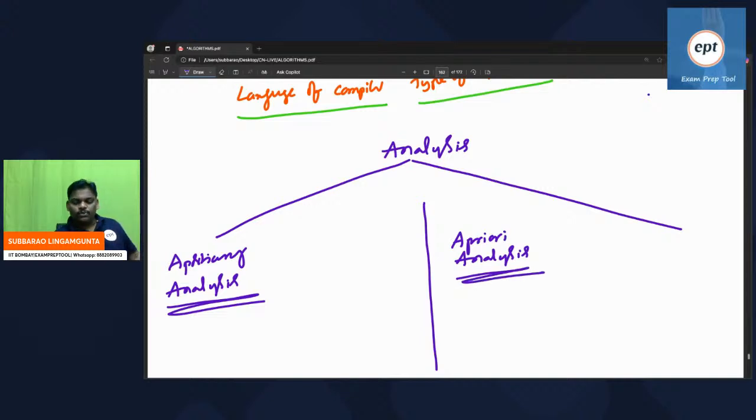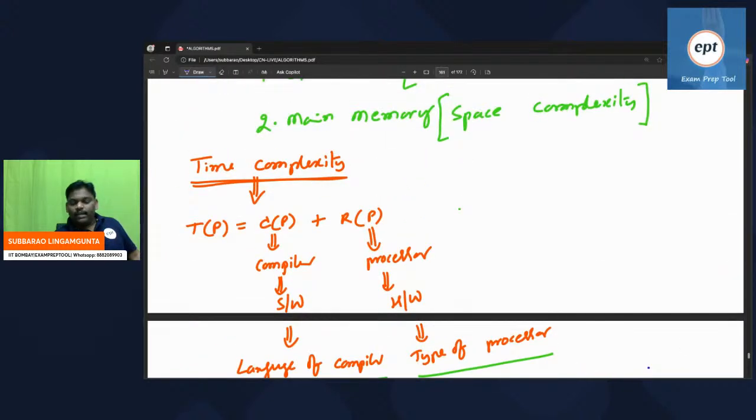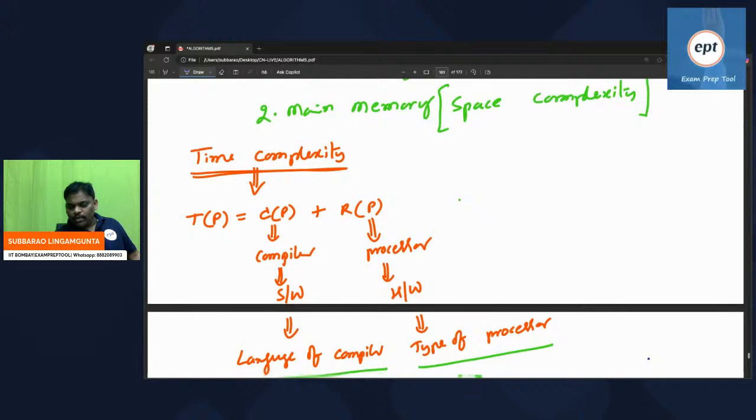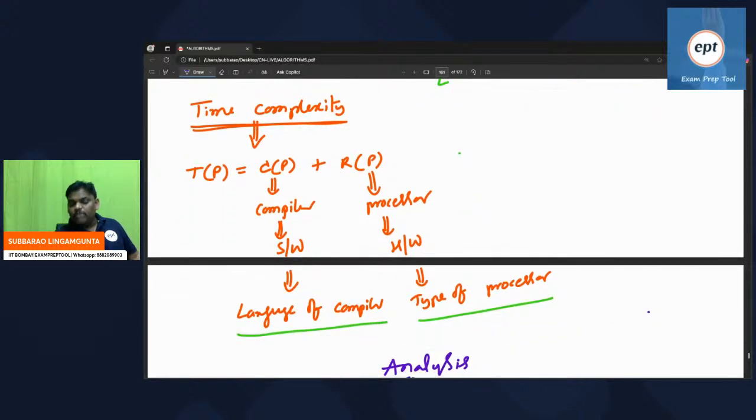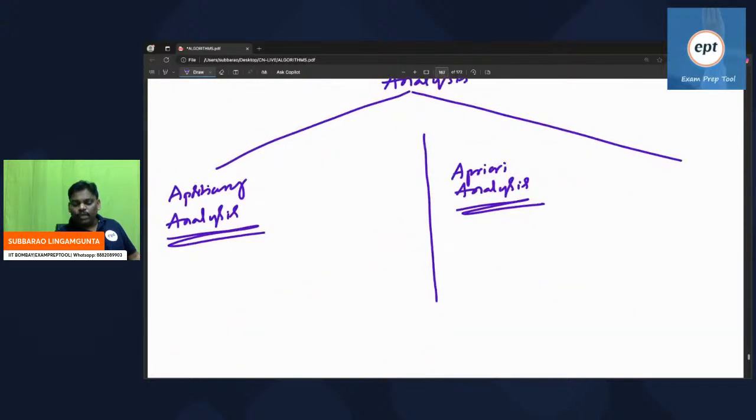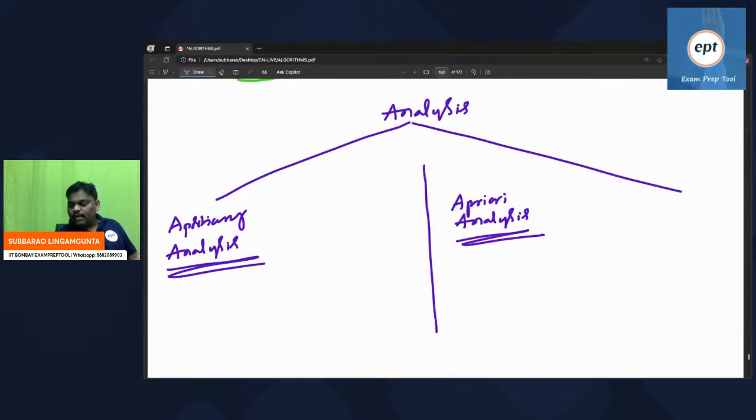Analysis will be of two types. We are analyzing time complexity, okay. Time complexity is based on two parameters, that is also okay. Now, analysis will be of two types: post-theory analysis and priori analysis. Right? There are two types.